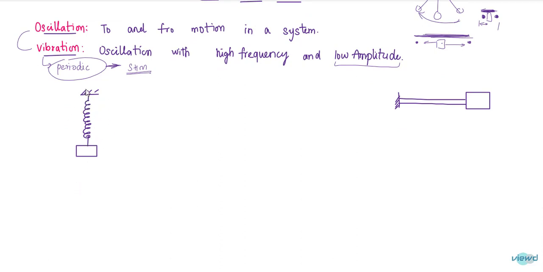So now there is a spring and there is some mass M, and first let us understand why is vibration caused. Why is this to and fro oscillation caused? Suppose if you apply a force, then this is going to deflect in this way.